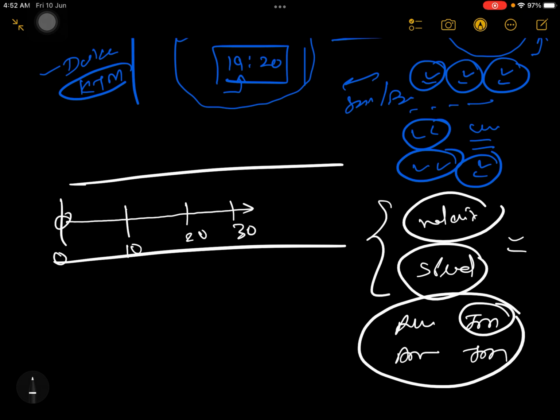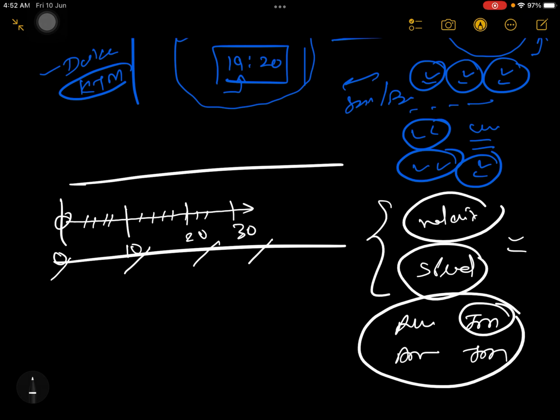Don't worry. Right now you consider velocity and speed, they both are the same. Actually they are not the same, but just like in our local language, how we talk with our friends, the speed is very fast, the velocity is very fast. So simply you say here your velocity is changing.